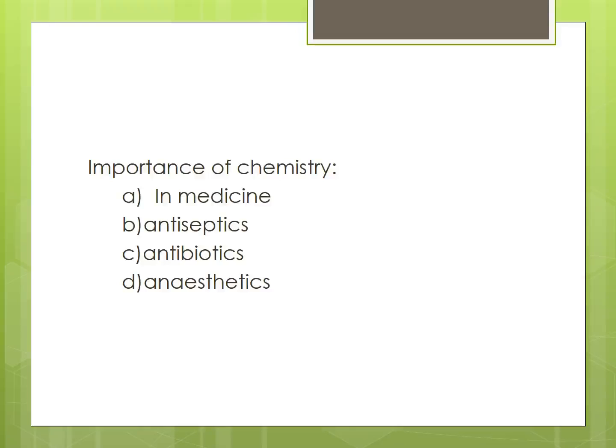What are the uses? They first prevent bacterial growth, and after that they destroy them. For example, penicillin, streptomycin, and some more antibiotics.